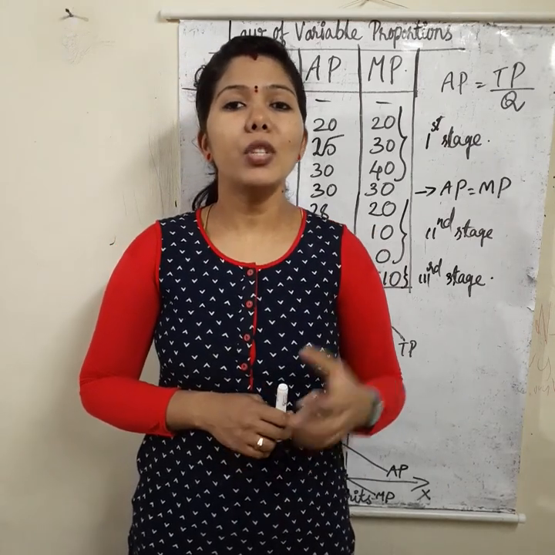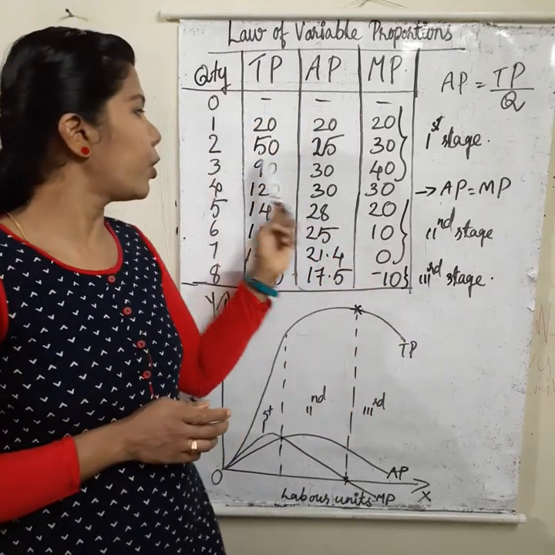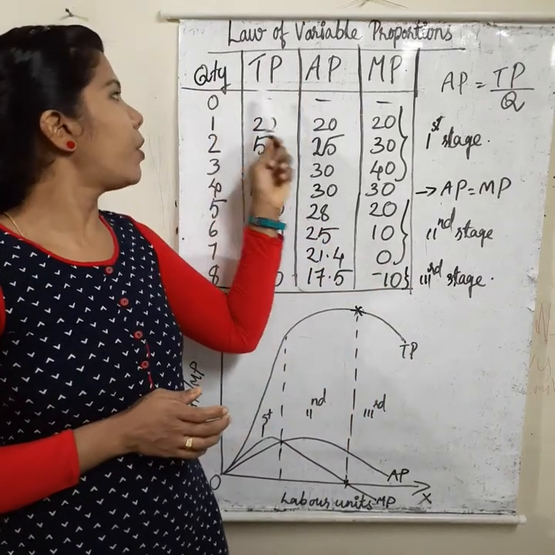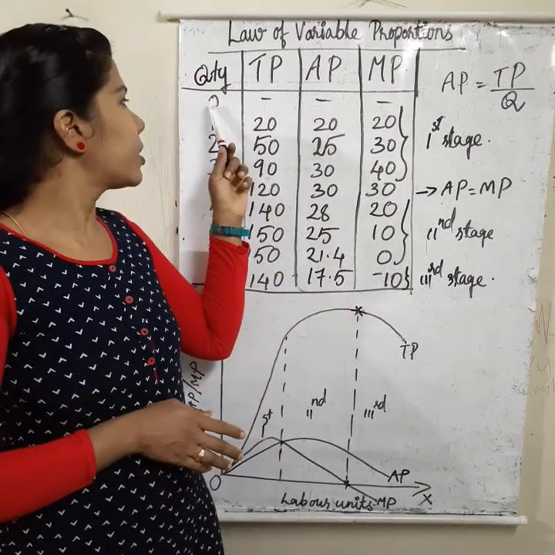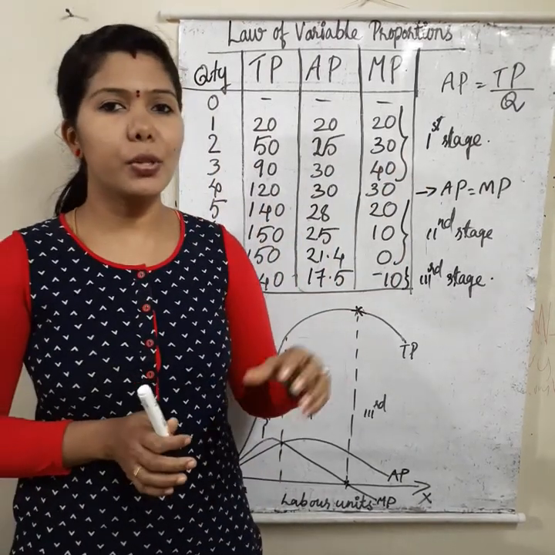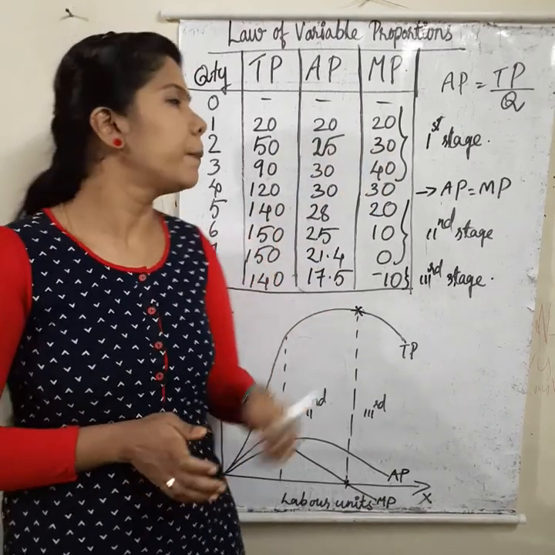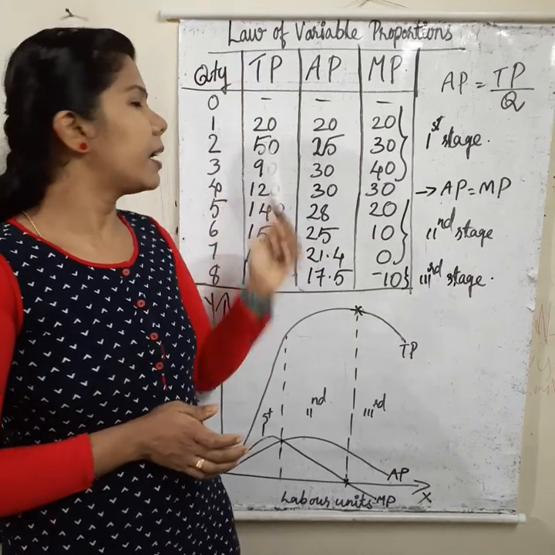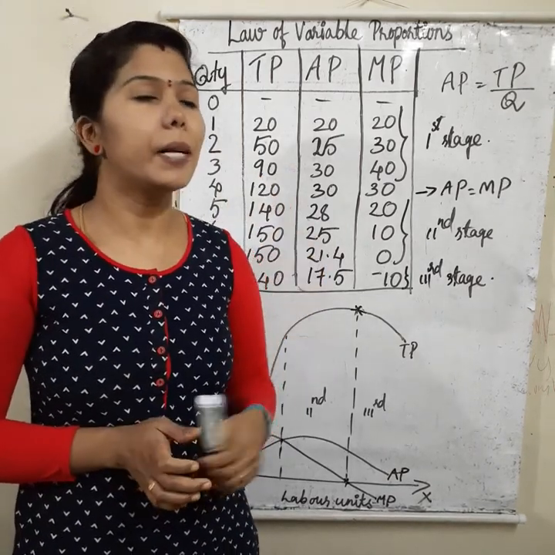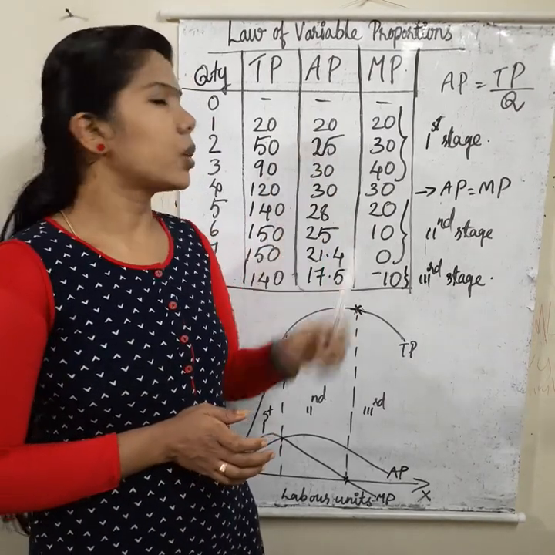Then we have to learn a table and a diagram regarding this law. In the table there are 4 columns: quantity of output, total product, average product and marginal product. In the first row there are no labor units used in the production process, so TP, AP and MP will be 0. Then in the second row, the producer has used 1 unit of labor. Total product is 20. Average product is also 20.